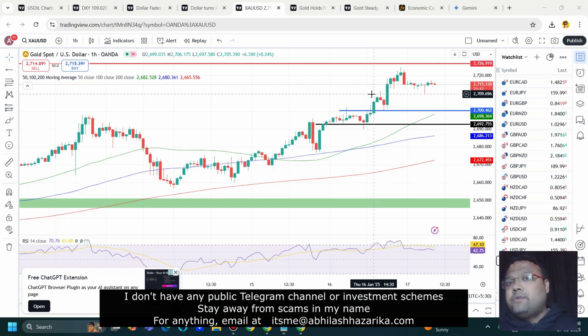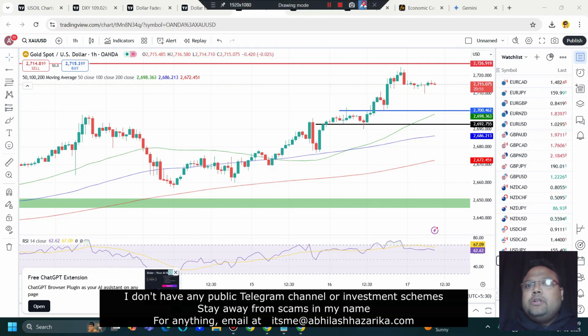On the other hand, either the market will come for retracement or the market won't come for retracement. If the market doesn't come for retracement, then the market will be going up, isn't it? In that case, we can look for a buy above 2727. But here again, volume will play an important role, because for any successful breakout, volume is extremely important. If there is no volume, the breakout will fail. It will be a false breakout.